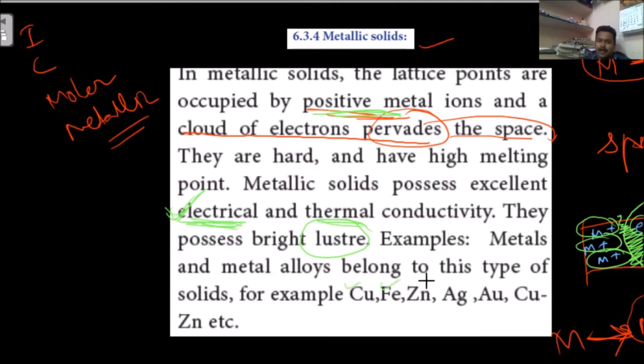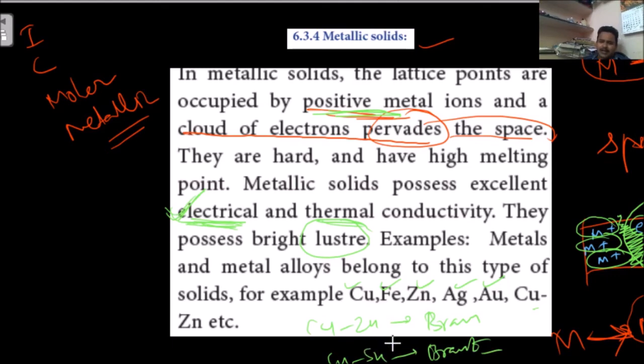The copper metal, iron metal, zinc metal, silver, gold. Copper and zinc is called brass. Copper and tin is called bronze. These are all alloys.